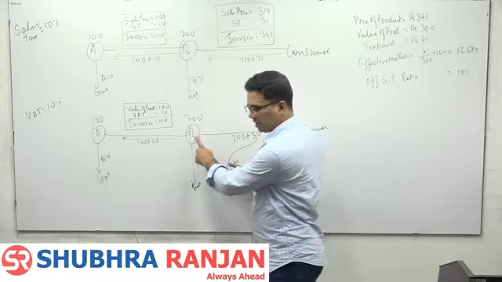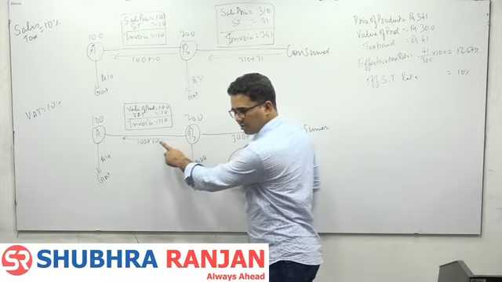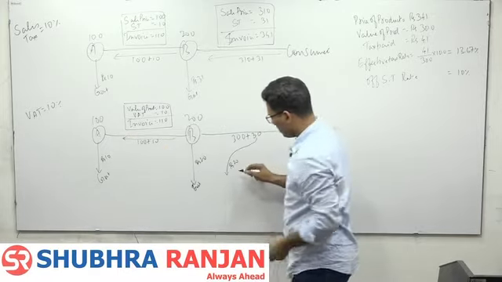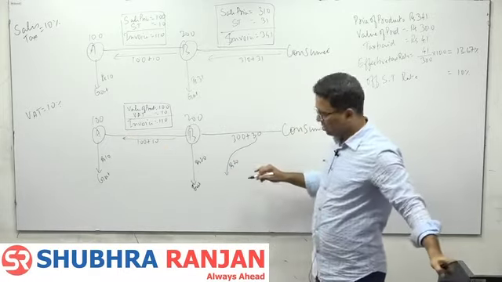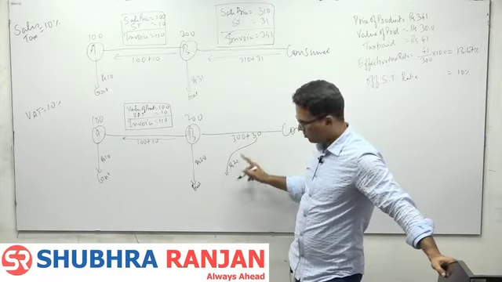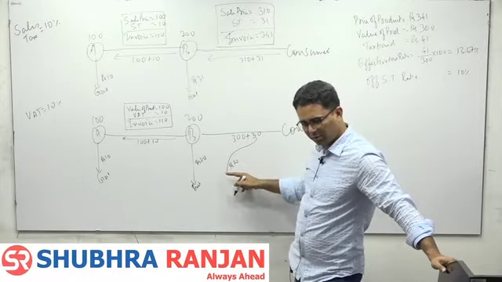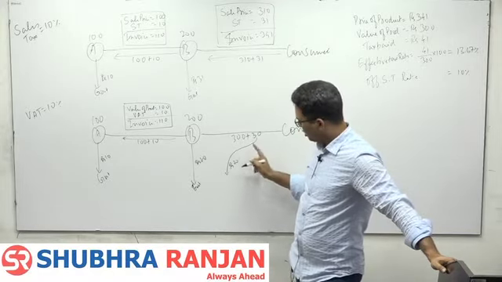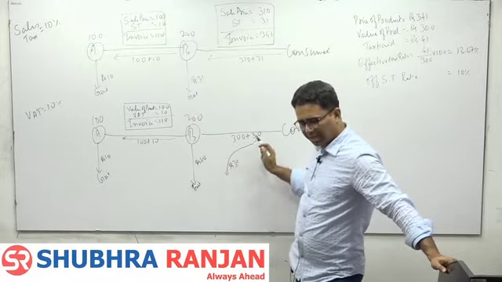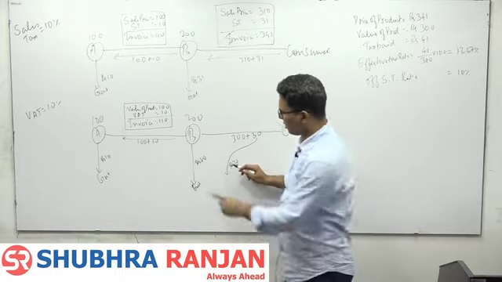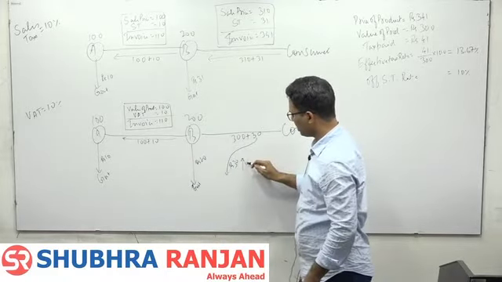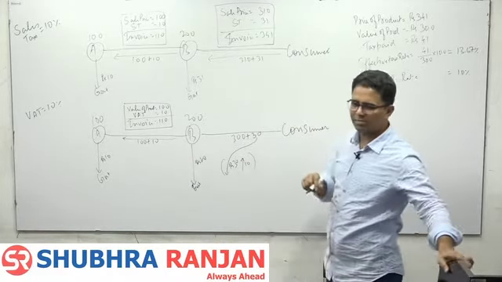Once you give the slip that you have paid 10 and it has been deposited to government, we will give you back this 10. So effectively B paid 20 only.